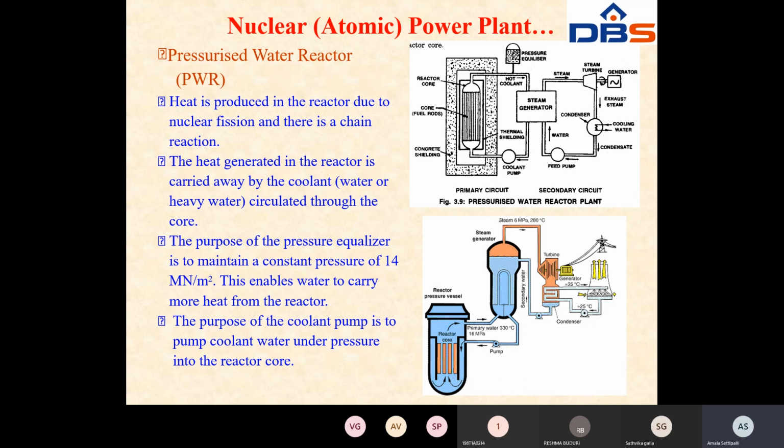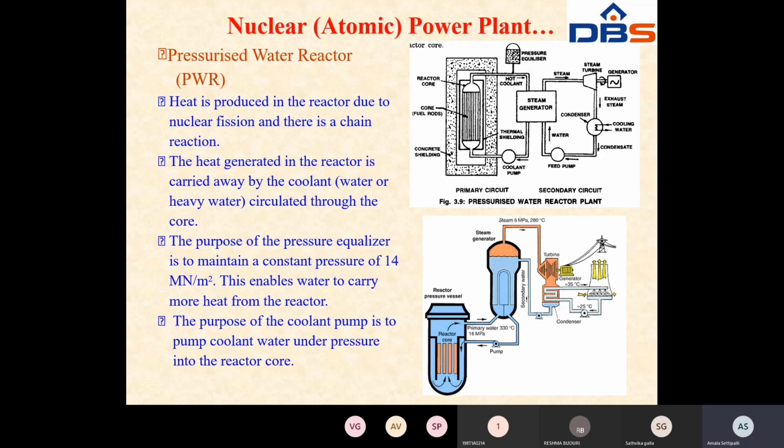That is the process. In the nuclear fission, the energy released is nothing but heat energy. When you give that heat to the steam generator, also called the heat exchanger, the steam is heated more and given to the turbine. So that is the normal process.